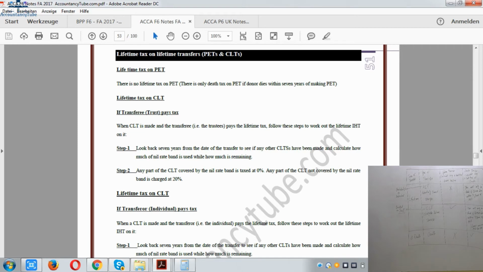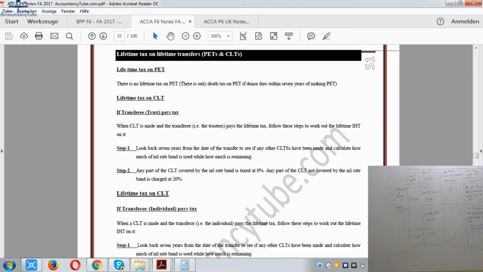So that is when the transferor is paying. We also had to look at when the trust is paying. However, I looked at the transferor first. So basically, when the transferor is paying, there will be 25% tax, and when the trust is paying, there will be 20%. So it is exactly the same thing which I've just told you. You just have to revise it from the lecture notes, right? It is exactly the same way to do this calculation.